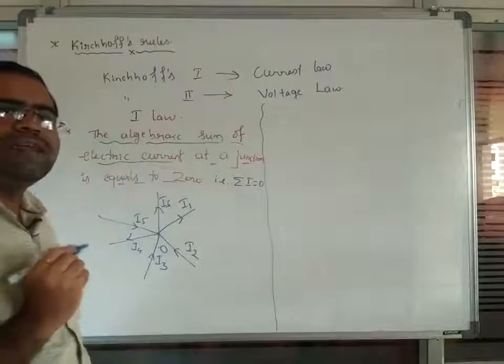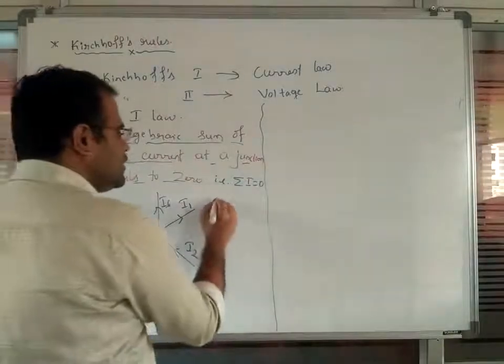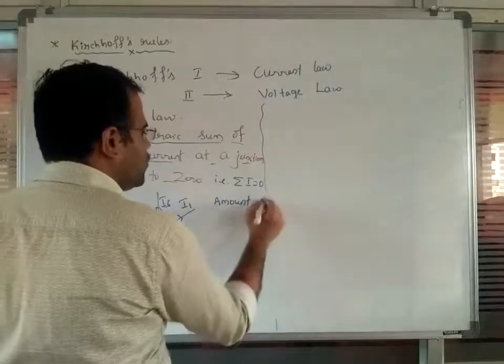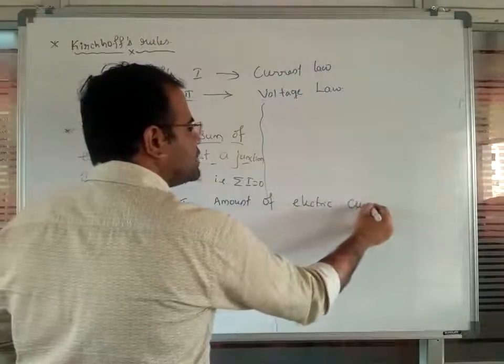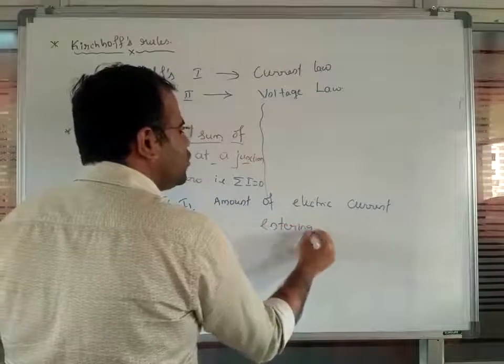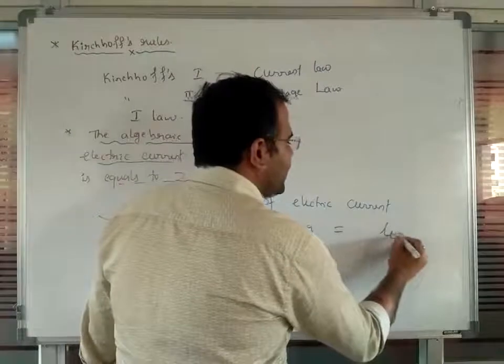So what is the meaning of summation? In the sense, the amount of electric current. So what you are observing is that the amount of electric current entering is equal to the amount of electric current leaving a junction point.